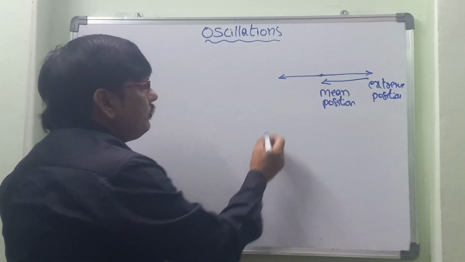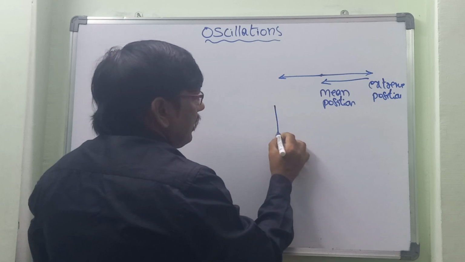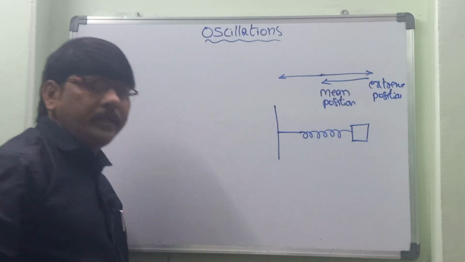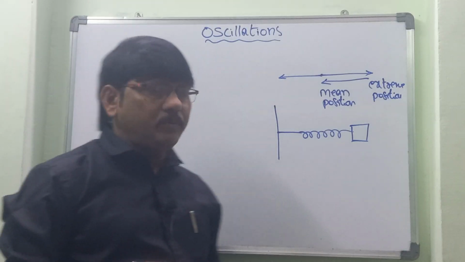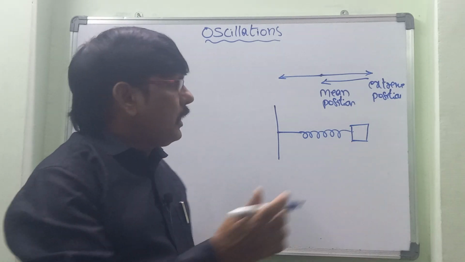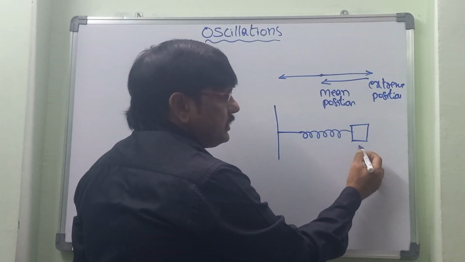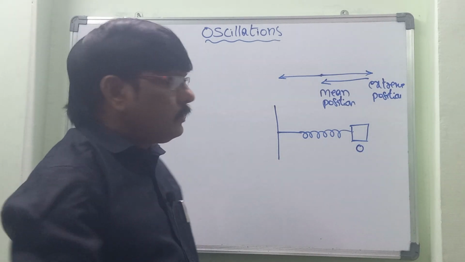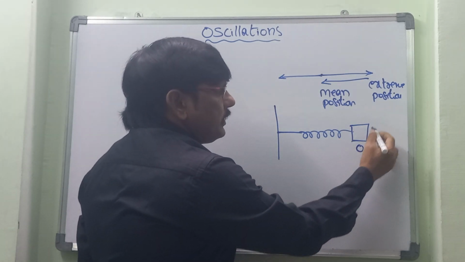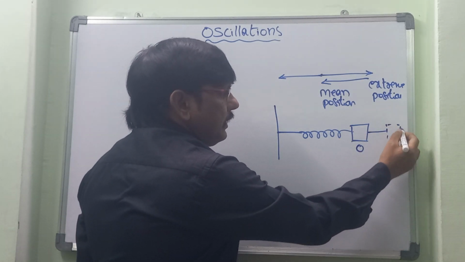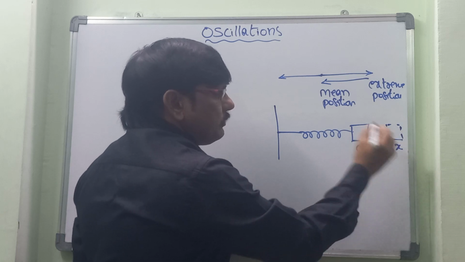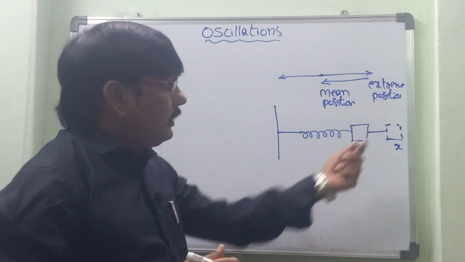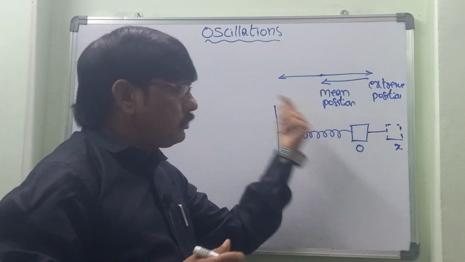For example, suppose a spring is attached to a block. A massive block has been kept here, and before applying force, this is the mean position. Generally the mean position is represented by the letter O. Once we apply force, the object travels towards this side until here. This is the extreme position. The particle doesn't stop there; it starts moving back towards the mean position.